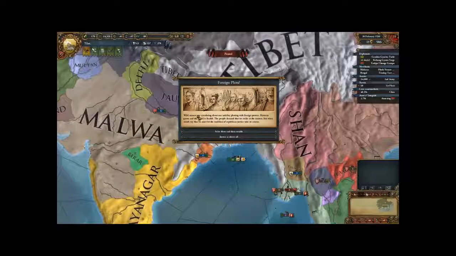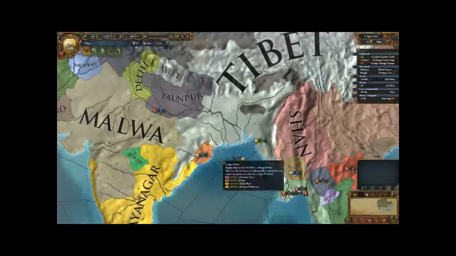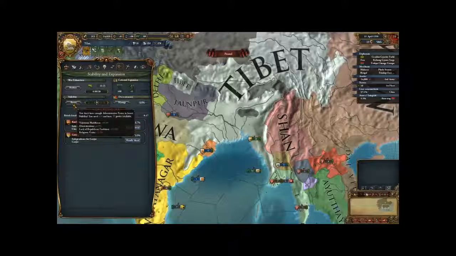At any rate, foreign plots. Wild rumours are circulating about our nobility plotting with foreign powers. I believe we've read this one before. Let us lose the Republican tradition and gain the ducats. This will increase it by, yep. Stability cost modifier increased to 22%, which is horrible.